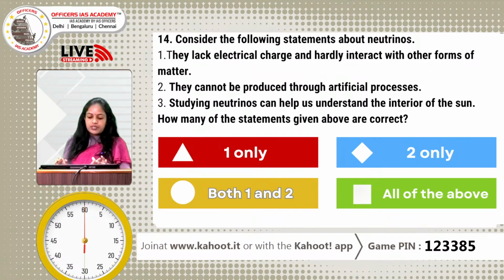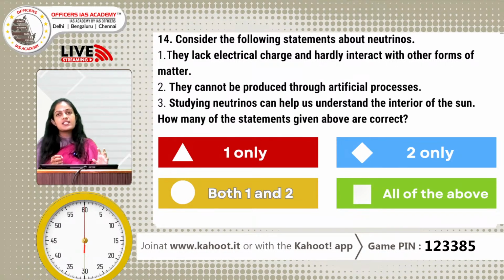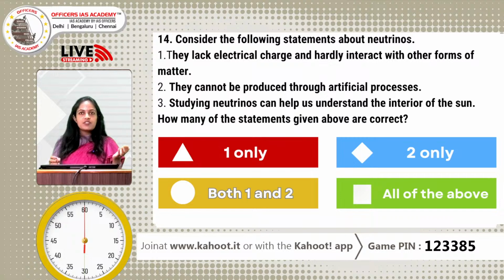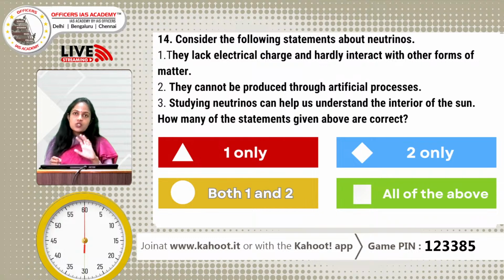The third statement: studying neutrinos can help us understand the interior of the sun. Now, if you consider the sun, the visible light which reaches us comes from the outer surface of the sun. Similarly, the neutrinos known as solar neutrinos which reach us come from the core of the sun. So, if you are able to detect and study those neutrinos, you will be able to understand what is happening inside the sun.